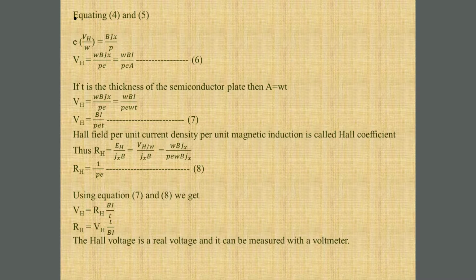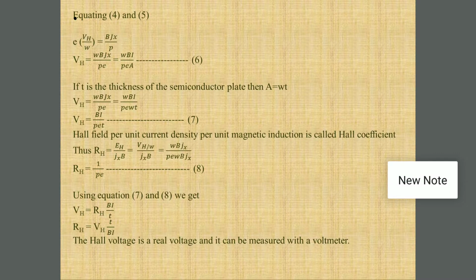What we are getting, that is the next equation. Vh is equal to WBJx upon Pe, or WBI upon Pe W t. Deleting the common terms, numerator and denominator, that is W, we get Vh is equal to BI upon Pe t, that is new value of Vh. Equation 6 is also value of Vh, and equation 7, after simplification, we are getting new value.